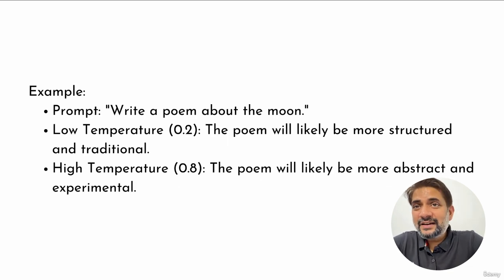Example, "write a poem about the moon" is a very vague prompt. Now if I ask ChatGPT, the poem will likely be more structured and traditional if I give it the temperature of 0.2. Or if I say write a poem about the moon with a temperature of 0.8, the poem will likely be more abstract and experimental. Let's see it for ourselves.